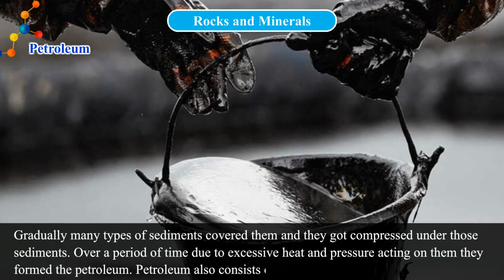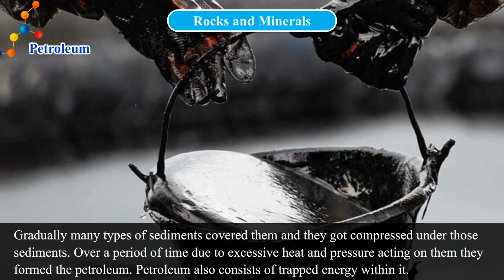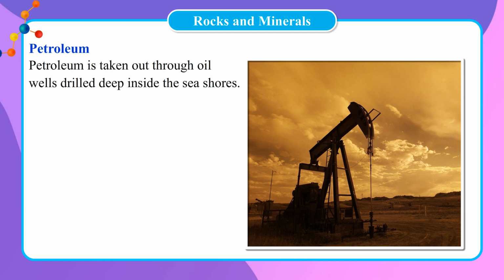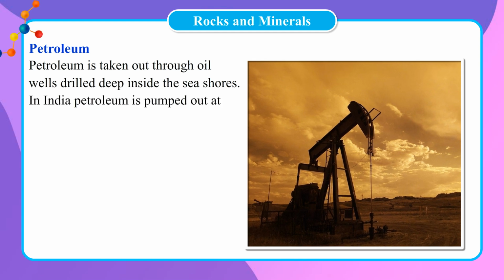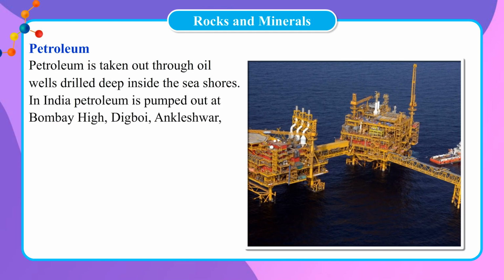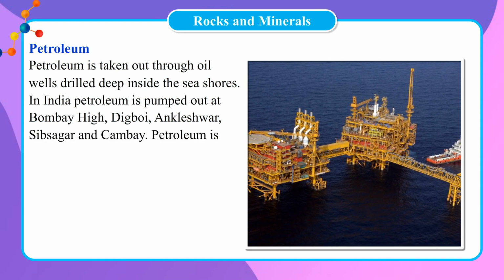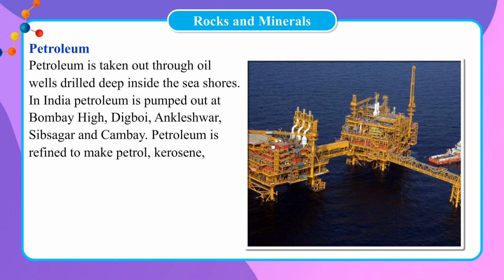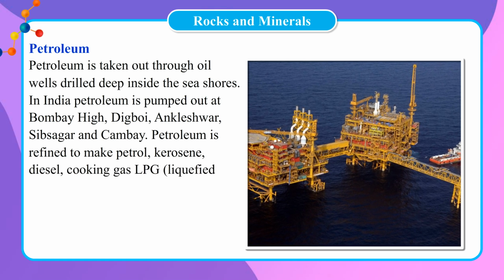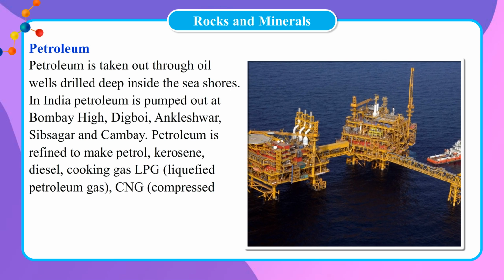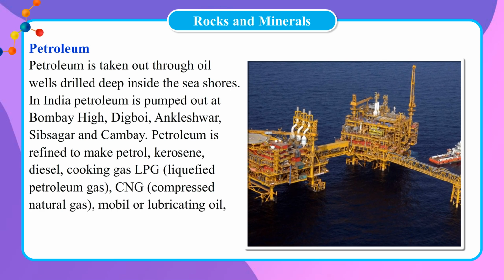Petroleum also consists of trapped energy within it. Petroleum is taken out through oil wells drilled deep inside the seashores. In India, petroleum is pumped out at Bombay High, Digboi, Ankleshwar, Sibsagar and Kambai. Petroleum is refined to make petrol, kerosene, diesel, cooking gas LPG (liquefied petroleum gas), CNG (compressed natural gas), motor or lubricating oil, etc.